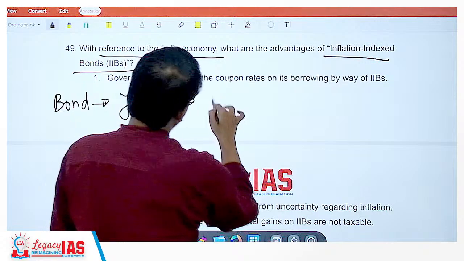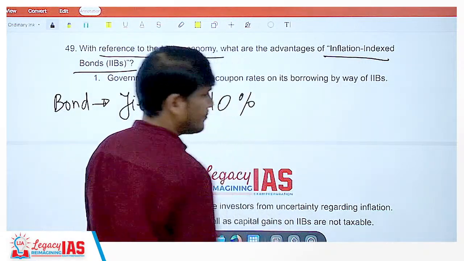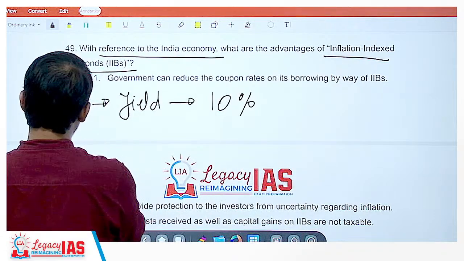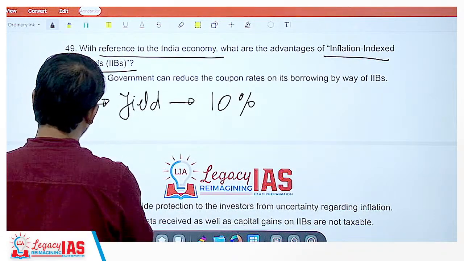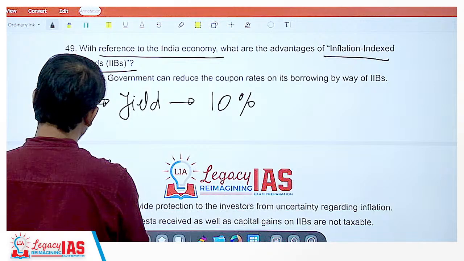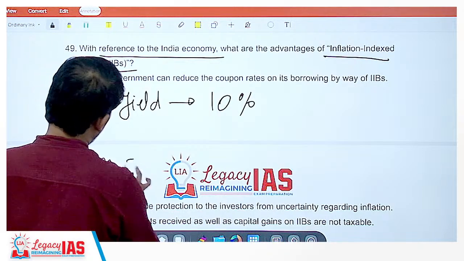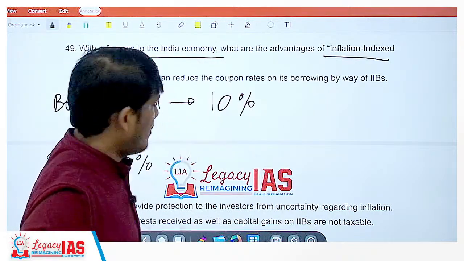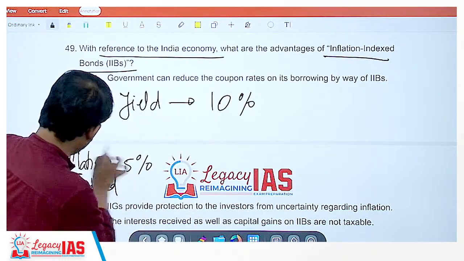If you are getting 10% yield on the bond, you may think you are doing well. But there might be an inflation indexed bond giving you 5% yield. You may think this is better, but no, this is inflation indexed.